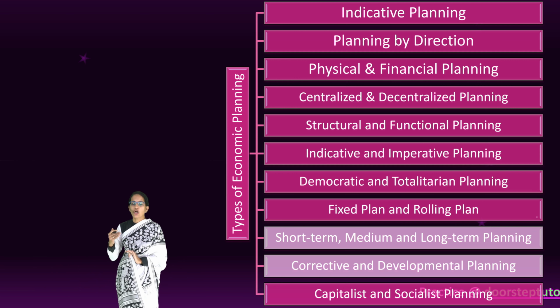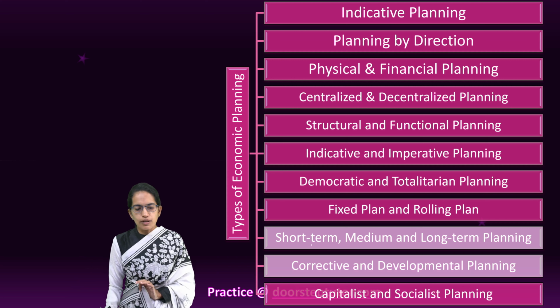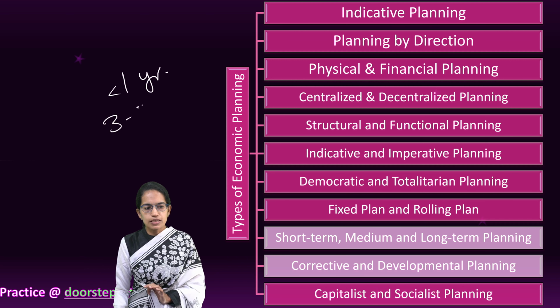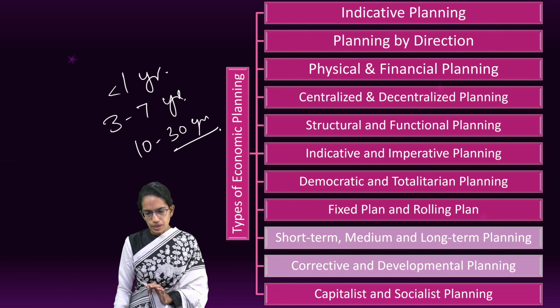The next is short term, medium term and long term planning. Now, what is the difference? Short term planning is usually less than 1 year. Medium term is 3 to 7 years. 10 to 30 years is long term planning.